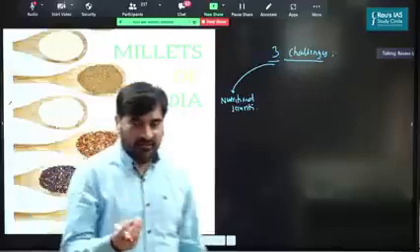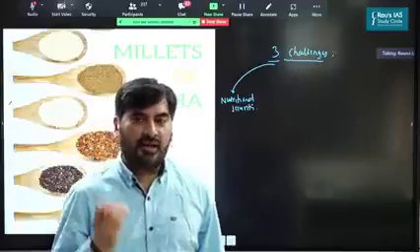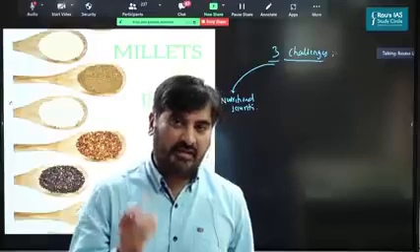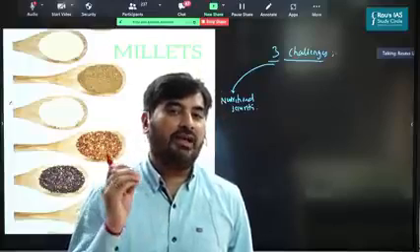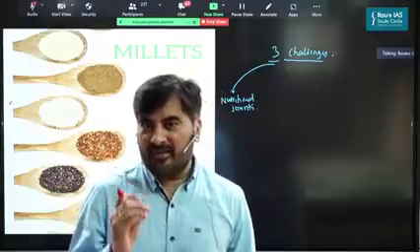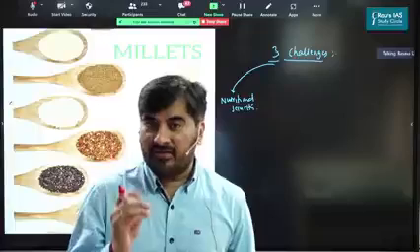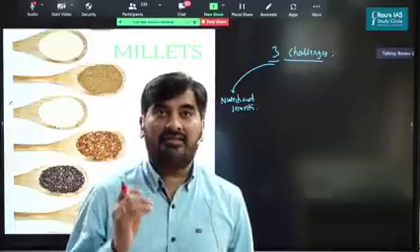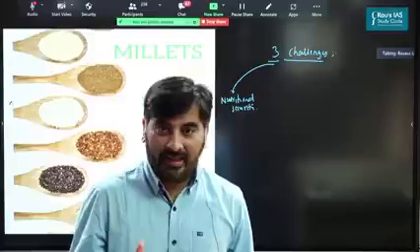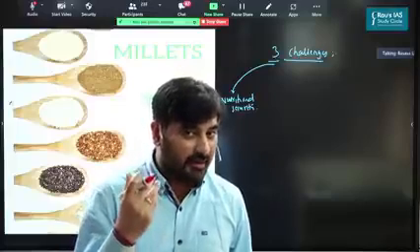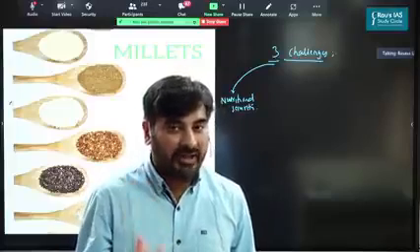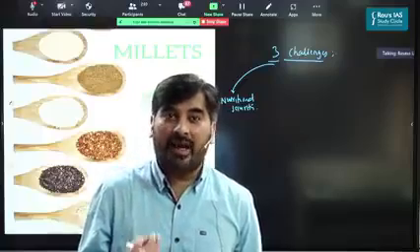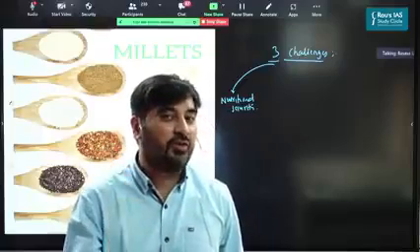See, if you look at millets such as jawar, bajra, ragi, etc., they are considered to be more nutritious in comparison to rice and wheat. These millets are very rich in vitamins, micronutrients, macronutrients, and so on. And that is why it is being said that these millets have a potential to address the hidden hunger in case of India and promote nutritional security.